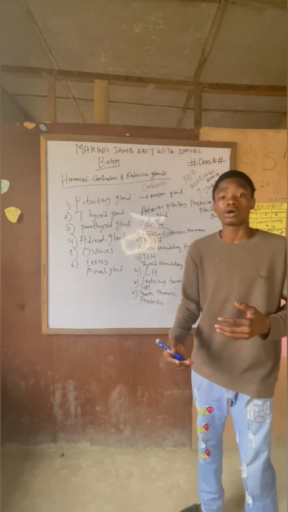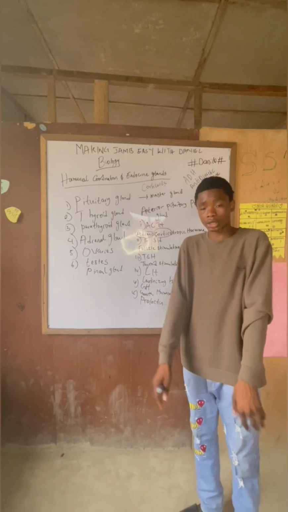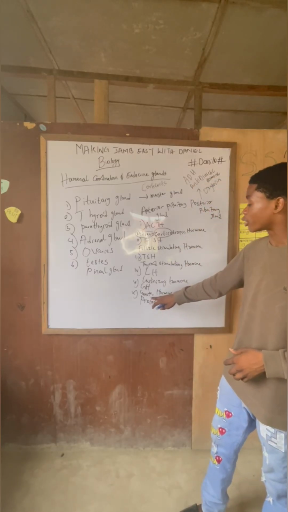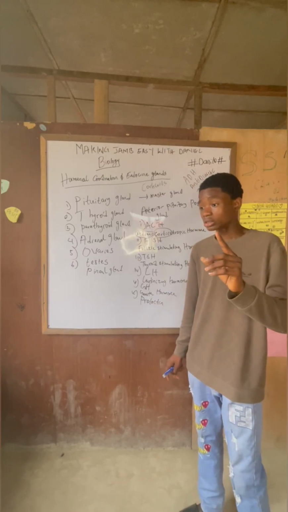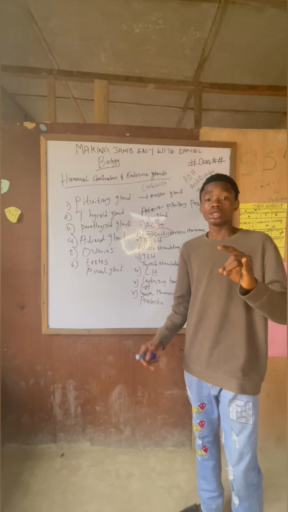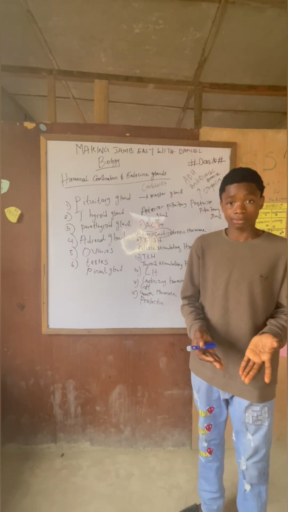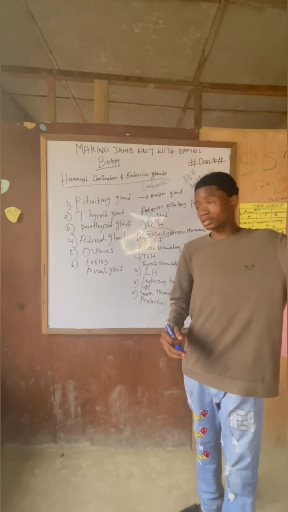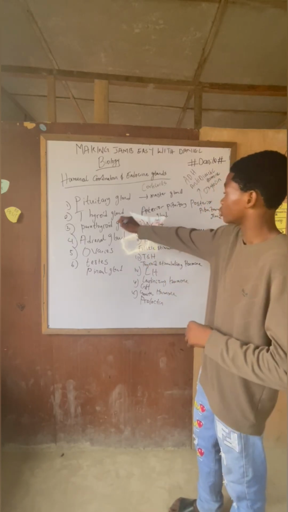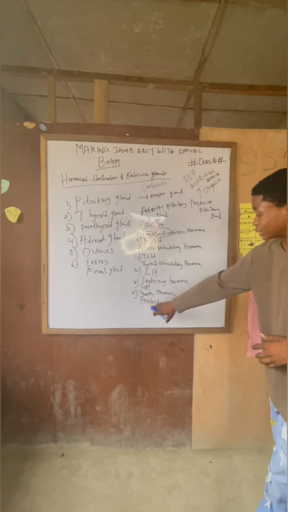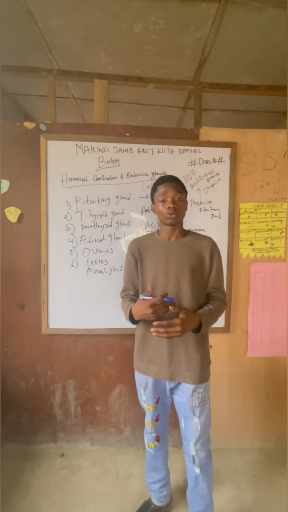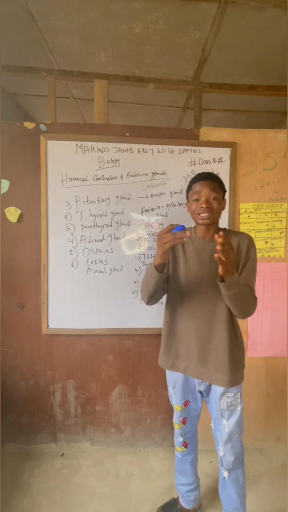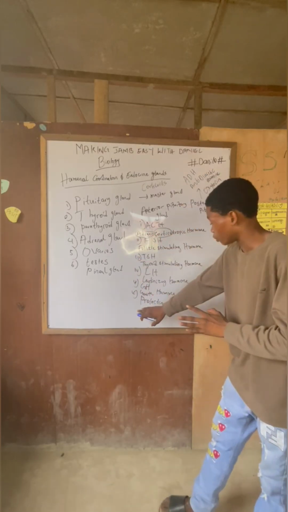Growth hormone is another hormone that is responsible for growth, like your bone growth and your body growth. Talking about growth hormone, note this: undersecretion of growth hormone leads to what? Dwarfism, and oversecretion of growth hormone leads to what? Gigantism. Prolactin now is another hormone found in women. Prolactin is a hormone that is responsible for the production of breast milk in the breast. So that is the function of prolactin.